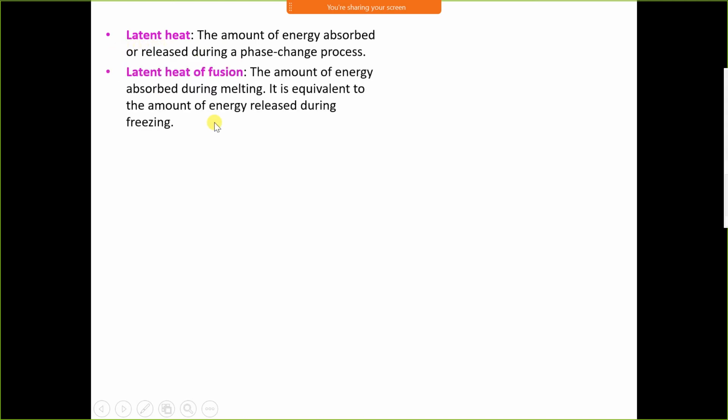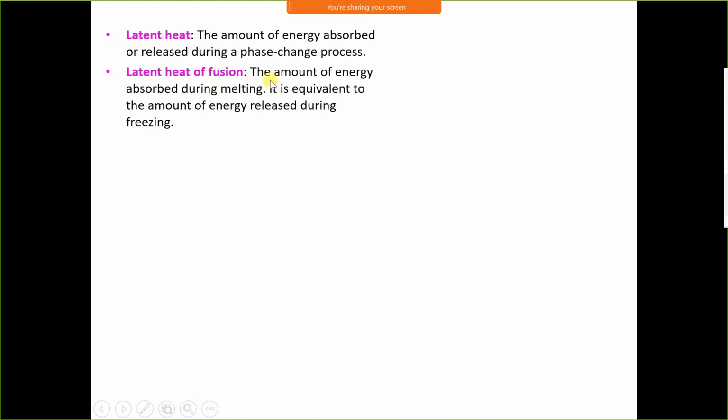The amount of energy absorbed or released during a phase change is called latent heat. When the liquid phase is converting into vapor, energy will be absorbed. When the vapor phase converts into the liquid phase, energy will be released.